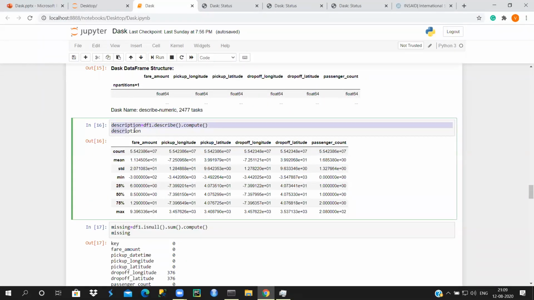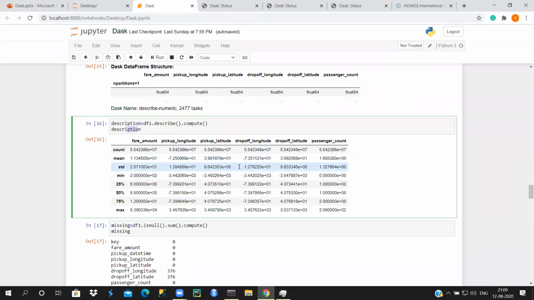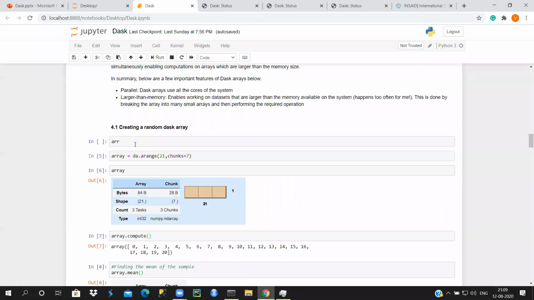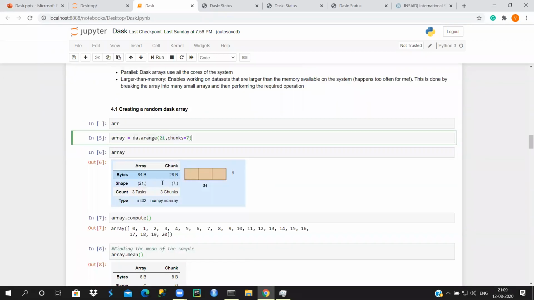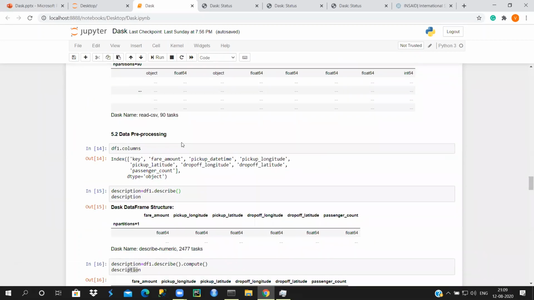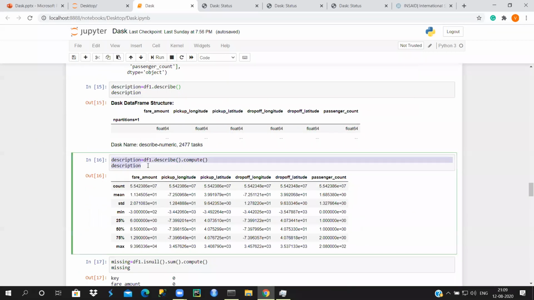Okay, so as I said, you need to use this compute option. You can compute it, and then you can get all the resulting output that you need to see, in the same way that we did in this. We did a compute to get the output, so in the same way, we need to do the compute here, and you'll get the result.